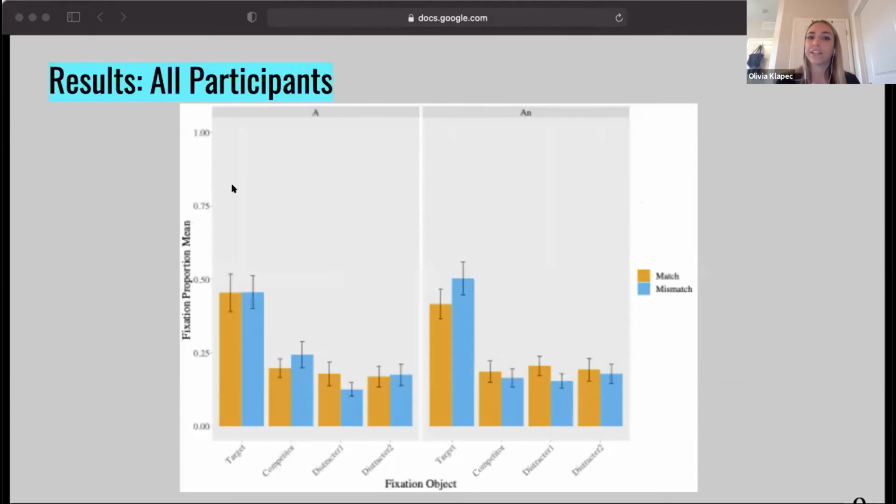So this figure displayed shows the data collected from all of our participants, and the axes, legend, and panels align with the expected results figure. As the bars in the left panel for the "a" article, participants showed no difference in the proportion fixation to the target picture for either the match or mismatch display. If we look at the right panel, in the case of the article "an," we do see a difference in fixations to the target noun between the match and mismatch displays. This indicates that participants showed "an" as being an informative article, as it was more indicative of the subsequent noun in both types of displays.